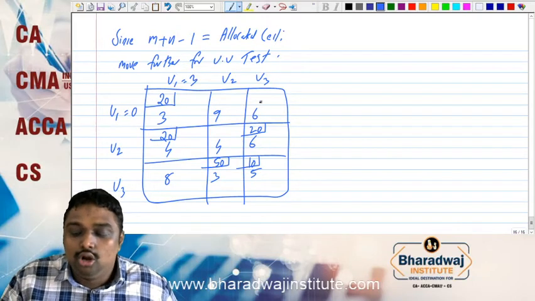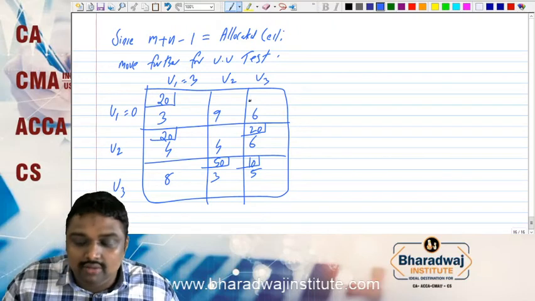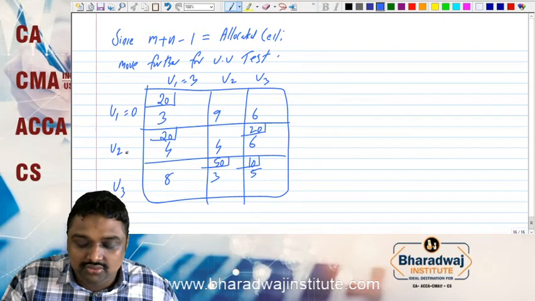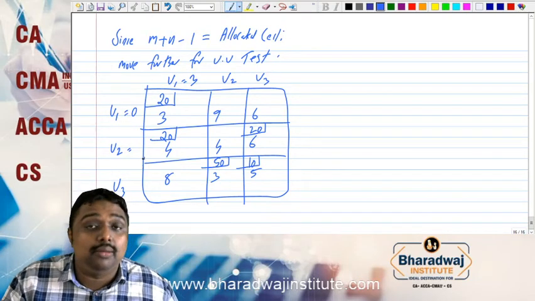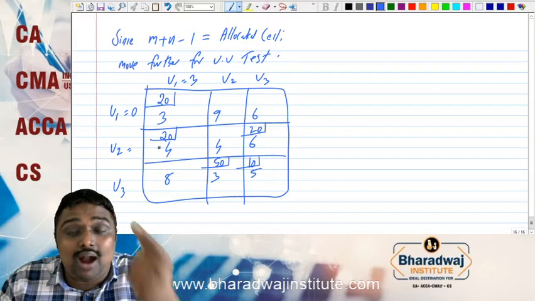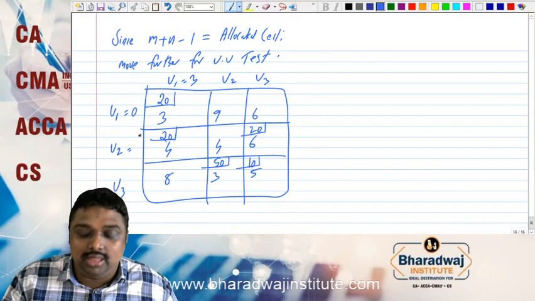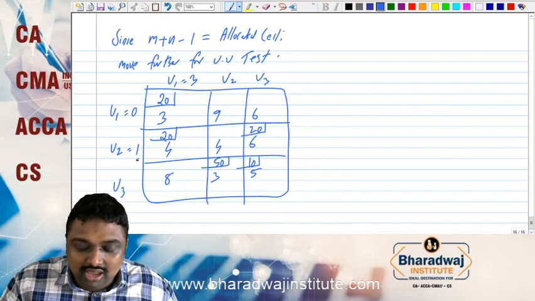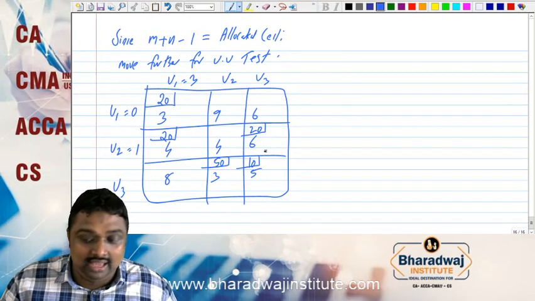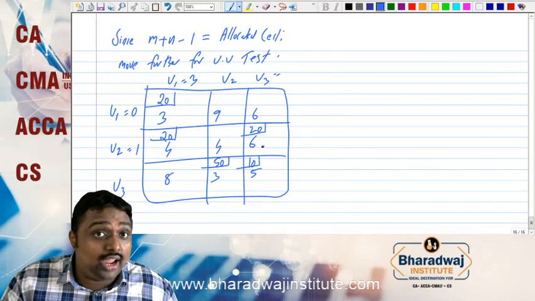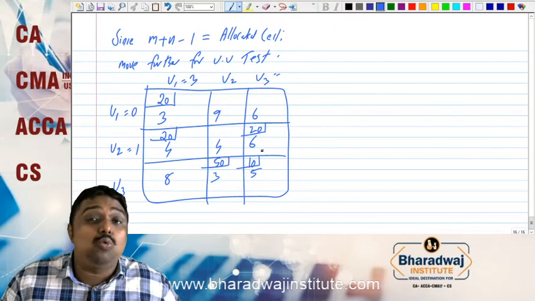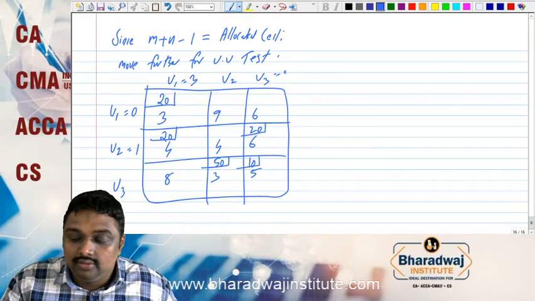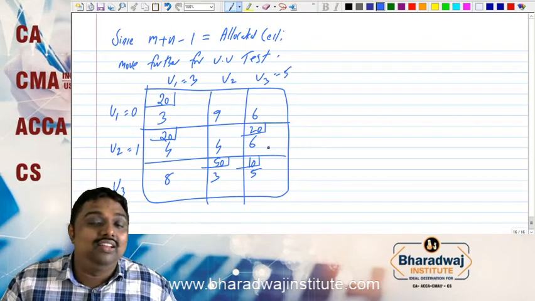These two cells are not allocated, so the principle will not go. Now we have 4. U value is 3, cost is 4, so what must the V value be? 3 plus one number should give 4, which will be the number 1. This is not allocated, so the principle will not go. So we have 1 here, we have 6 here. This is allocated. So 1 plus one number should give 6, the cost. What will that number be? The number will be 5. So 5 plus 1 we will get 6.